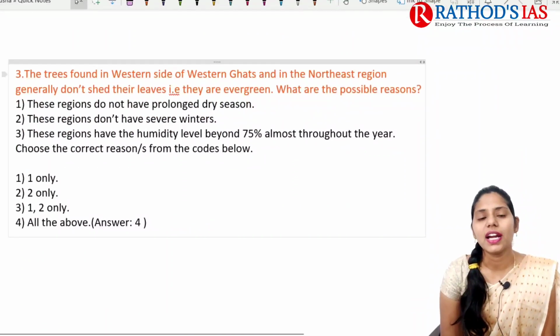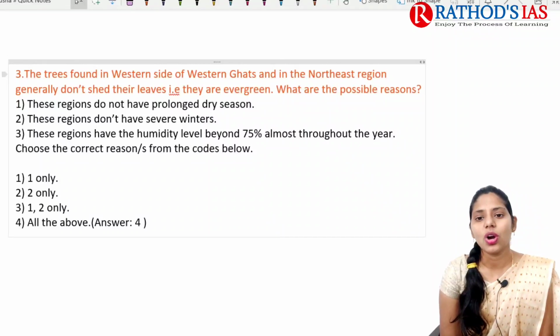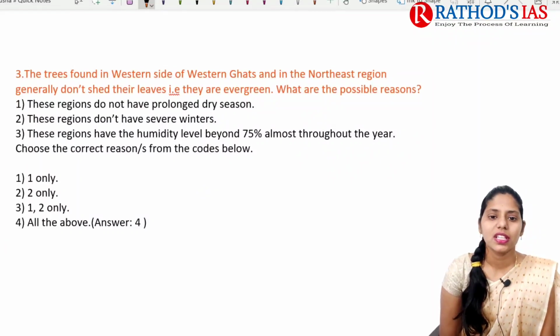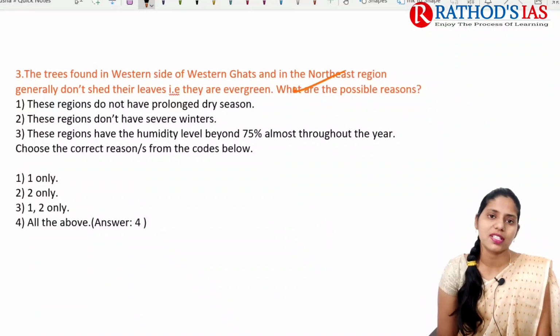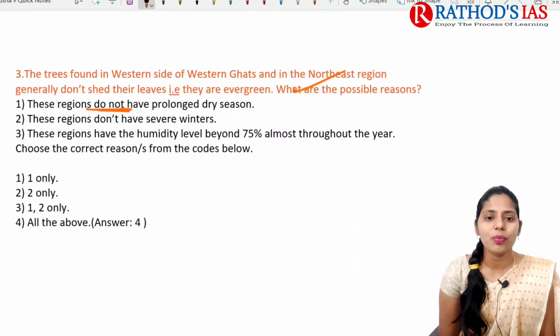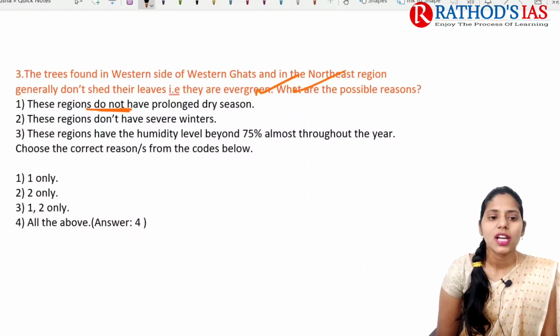And next question is regarding trees found in western side of Western Ghats and in northeastern region generally do not shed their leaves. That means they will come under this evergreen forest. So what are the reasons? These regions do not have prolonged dry season. Yes, of course. And these regions do not have severe winters.